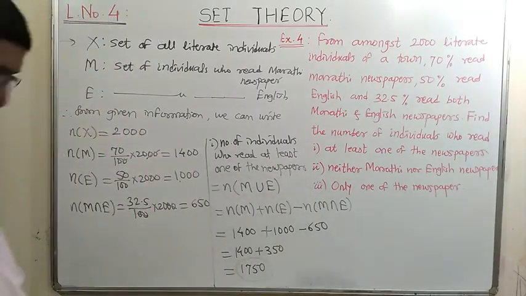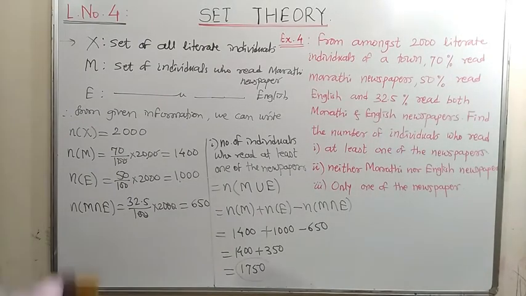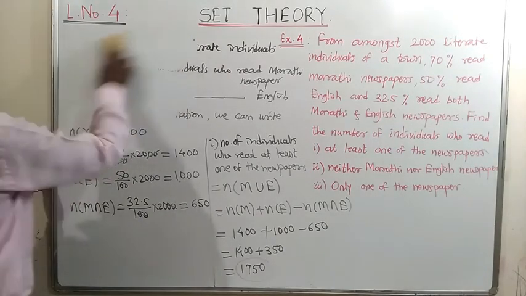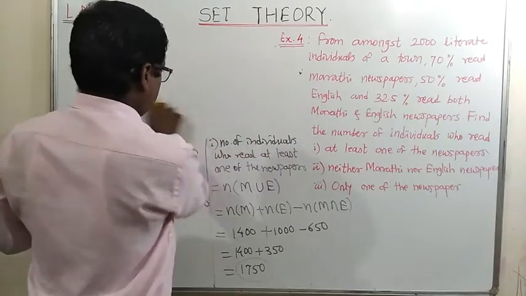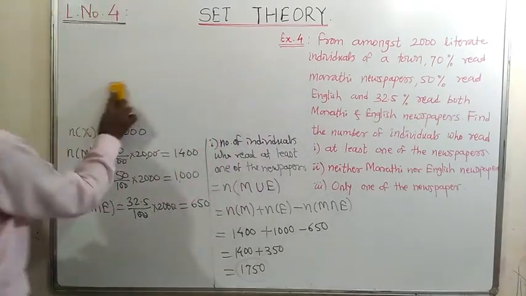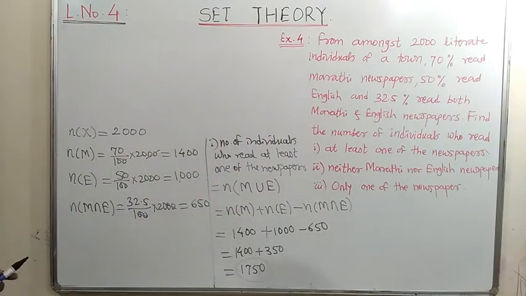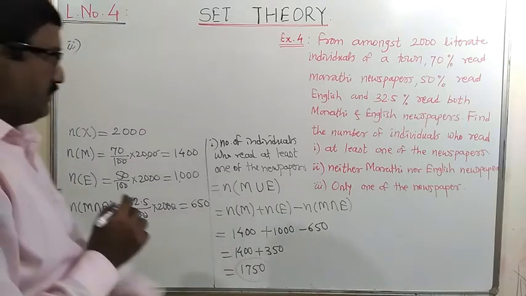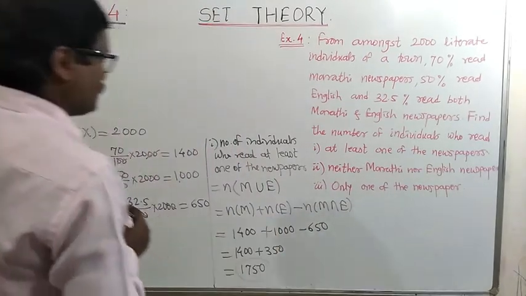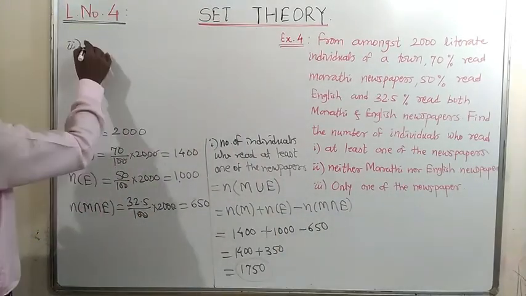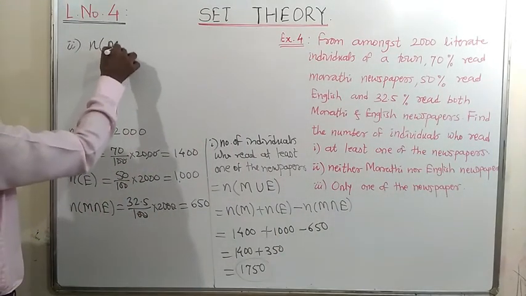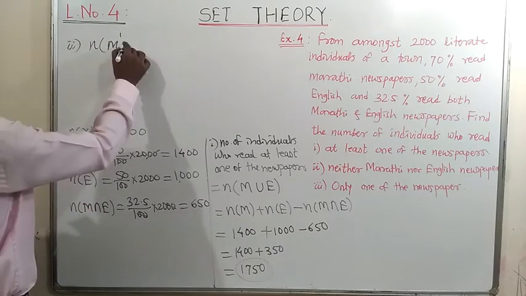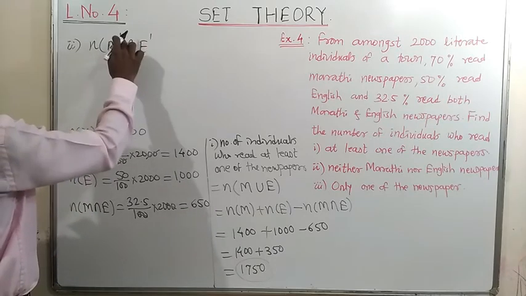Then let us see the second one. In the second, neither Marathi nor English newspaper is asked. So from that we can write the number of elements in M complement intersection E complement.